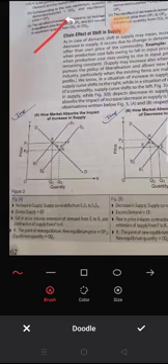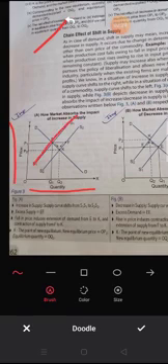On the x-axis quantity is given, on the y-axis price is given. First of all, we have to prepare the equilibrium point, and for the equilibrium we need demand and supply curve. Simple two lines. Supply curve is always upward, because there is a positive relation between price and quantity supplied. Demand curve is always downward. Then take the point where both meet, point E.